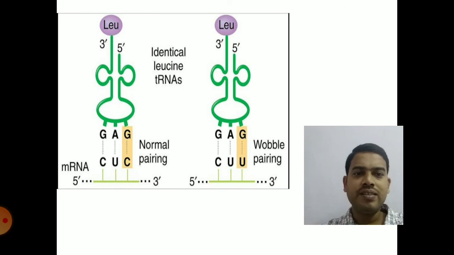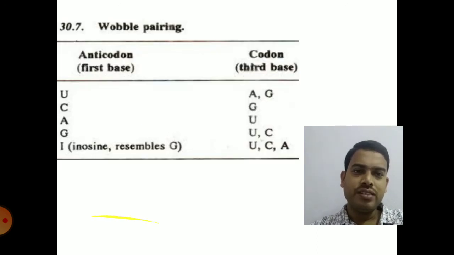And if you see the next one, in the mRNA the codon is changed from C to U, but the tRNA anticodon doesn't change, so it remains same, it is G. So the pairing is between G and U. It is non-Watson and Crick pairing, that is called as Wobble pairing. So the third letter of the codon and the first letter of the anticodon, that does not follow the Watson and Crick base pairing, which is called as Wobble base pairing. So this is called as Wobble hypothesis.